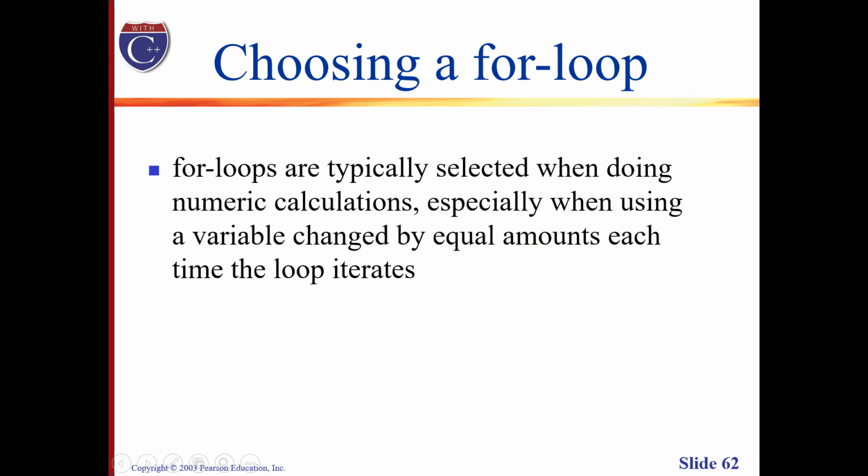So when do we choose a for loop? A for loop is typically selected when doing numeric calculations. This can be done when we are going to perform simple calculations that need to be repeated a number of times. This is especially useful when we need to use a variable which changes its value by an equal amount each time the loop iterates.